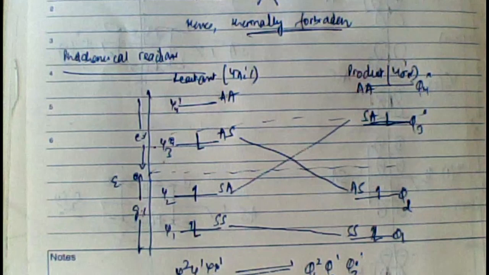Second point is, now we need to draw the molecular orbitals of the reactant and the molecular orbitals of the products. This we've already considered. We will draw the molecular orbitals of all the bonds which are breaking in the case of reactant and molecular orbitals of all the bonds which are forming in the case of products. Third point, and the most important point, is to assign the symmetry property. That symmetry property should be chosen such that it classifies the atomic orbitals as symmetric or antisymmetric completely. Therefore, either one symmetry operation or two symmetry operations or maybe a combination of symmetry operations can be chosen.